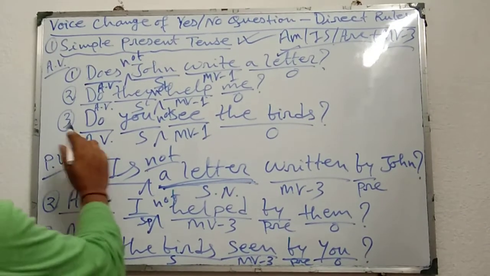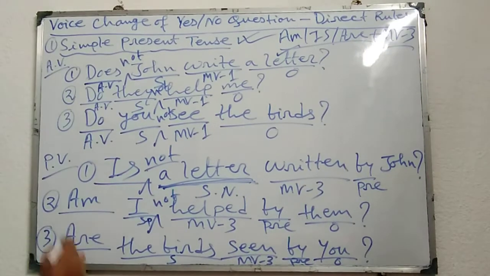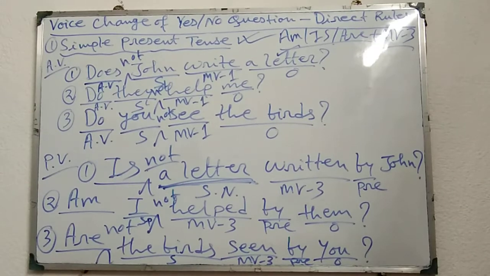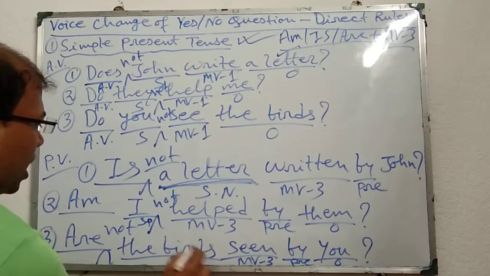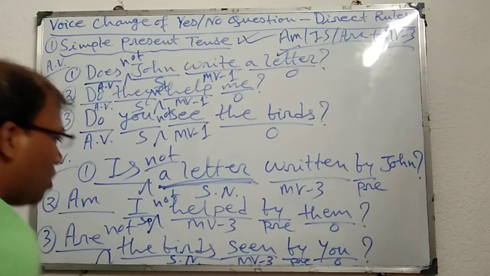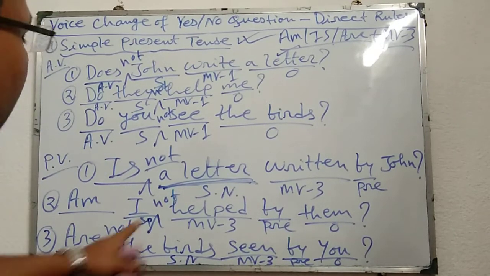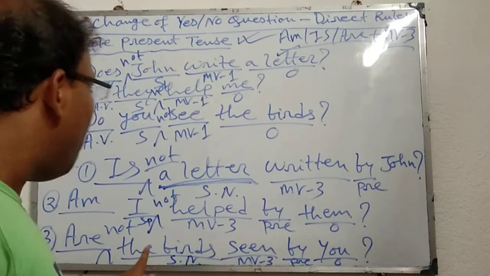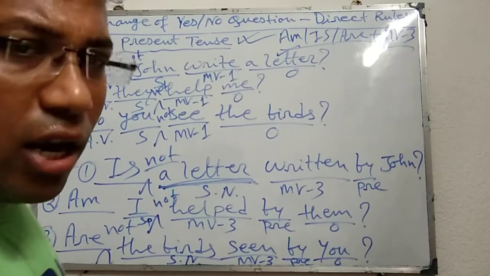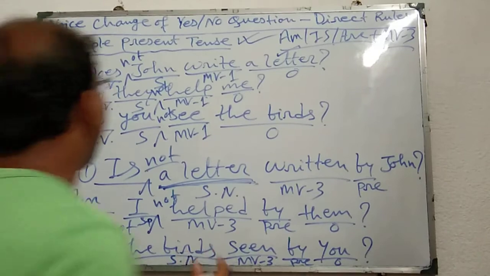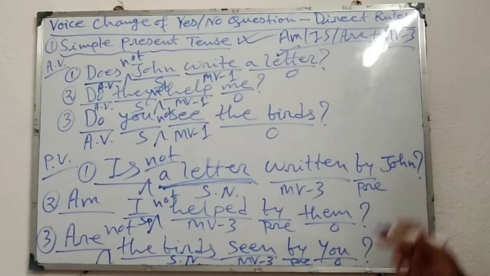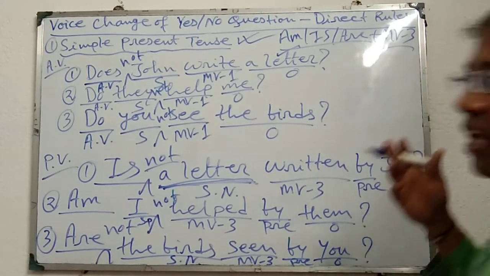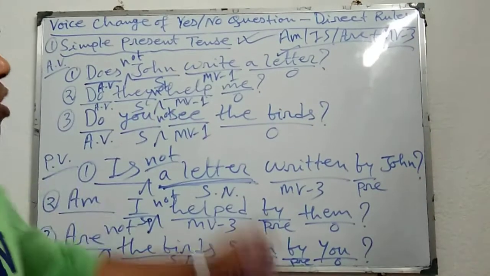Similarly, third sentence, do you not see the birds, are not the birds seen by you. Here not can be used just before the subject noun, because the birds, it is the subject noun. That's why in negative interrogative, if we use the full form of not, we can use not before the birds, because it is the subject noun. Or we can also use the shortened form. In this way we can change yes-no questions directly from active to passive voice, and if the sentence is in the negative structure, then we have to follow this type of rules.